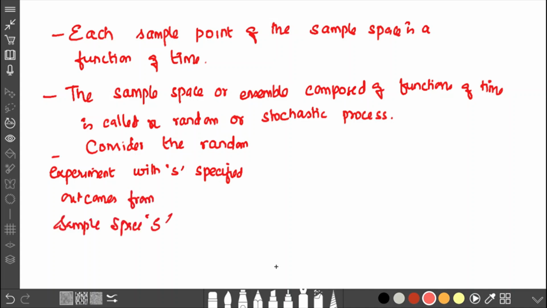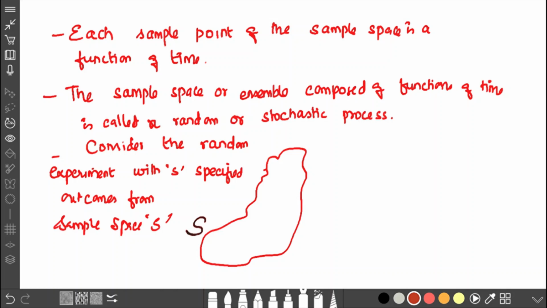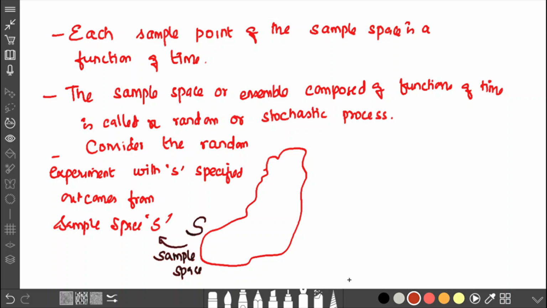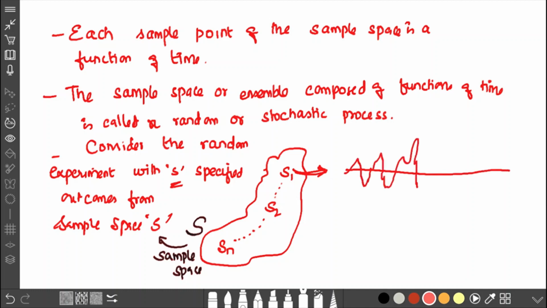Now I am going to show how this random space, that is, the sample space, is decimated. Consider a random experiment denoted by small s, with the specified outcomes from the sample space taken as capital S. Capital S denotes the sample space, whereas small s denotes the outcomes. If I take this as the sample space, that is, any area, there are a lot of sample points.